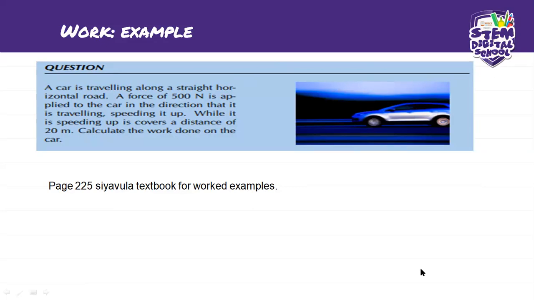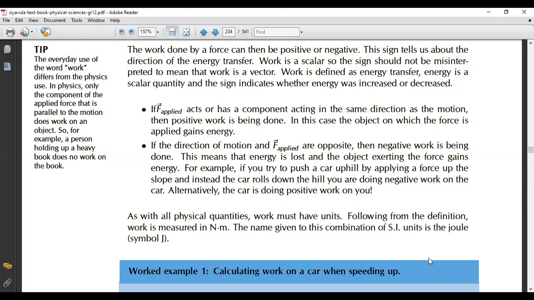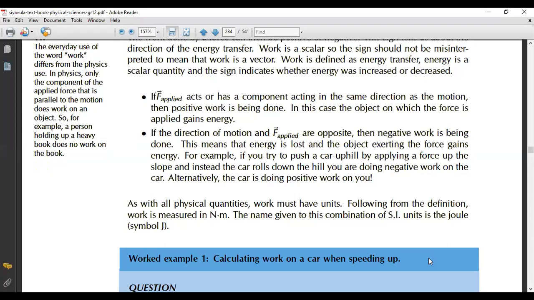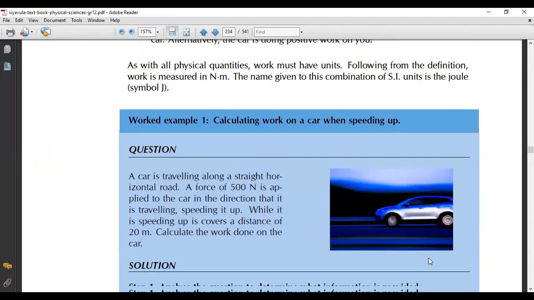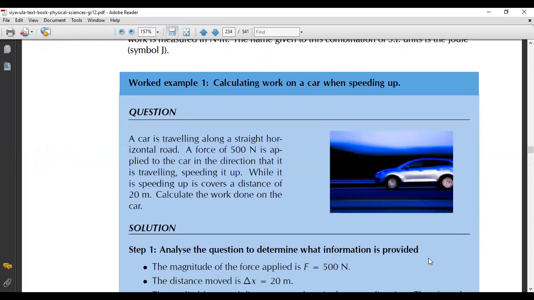Okay, here we are. I just want to share the screen of this. Guys, I hope that things are slowly coming together in your mind. Here it is, calculating work done on a car when speeding up. So say a car is traveling along a straight horizontal road. A force of 500 Newton is applied to the car in the direction that it is traveling, speeding it up. That would probably mean it's pressing the accelerator, right? While it is speeding up, it covers a distance of 20 meters.